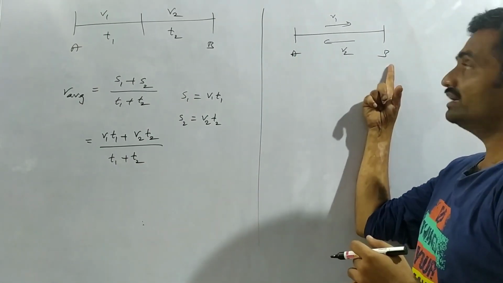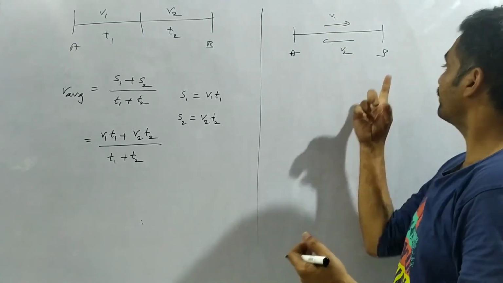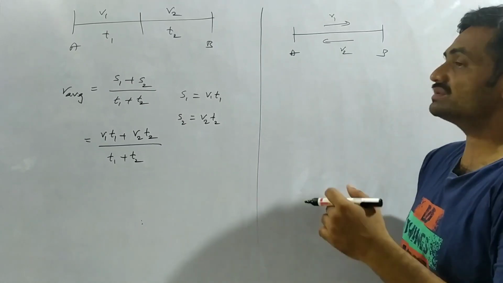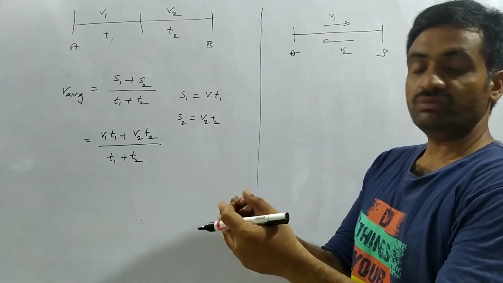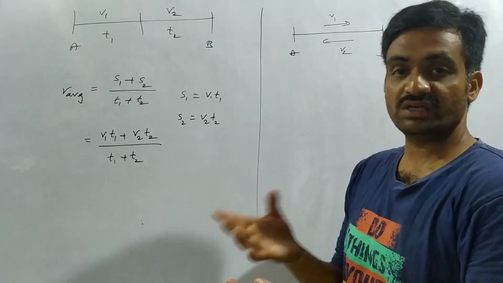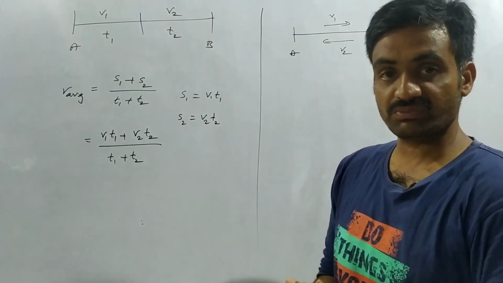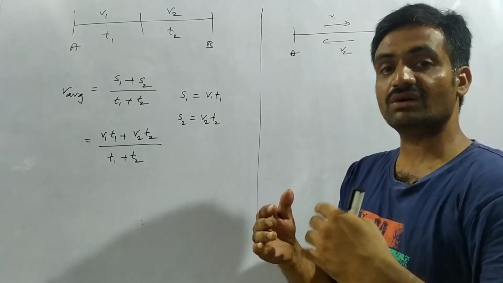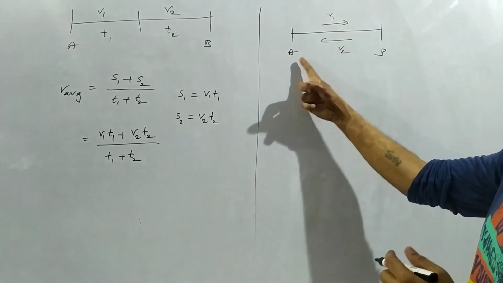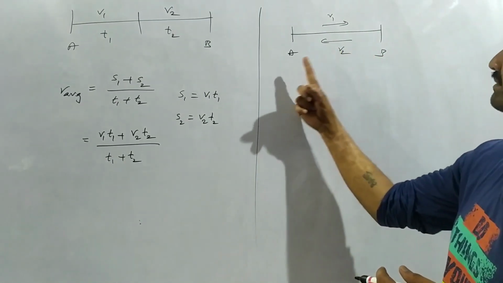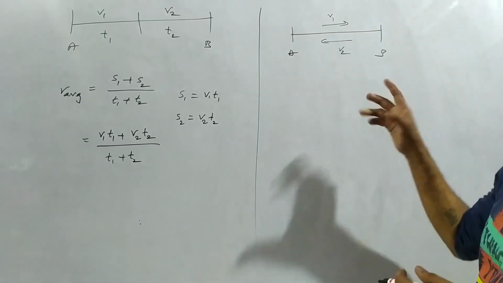Whereas here in the second case, observe that a body has travelled from A to B with a speed v1, and again it has returned back from B to A with speed v2. Suppose let us consider that a boy has travelled from his house to school with a particular speed, means with a speed of 40 km/h, and he returned back to the house with a speed of 30 km/h. Why? Because we try to travel to the house speedily as compared to school. In the same way, if the body has travelled from A to B and again returned back from B to A, the distance travelled by the body is same.